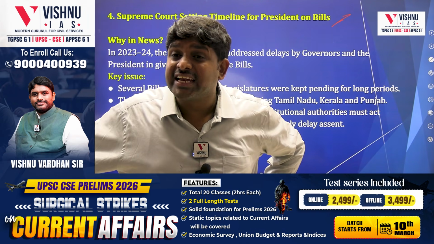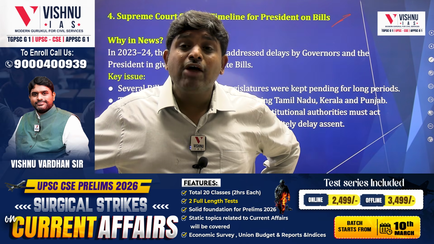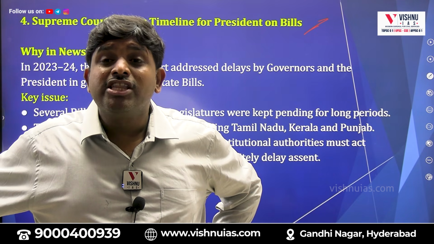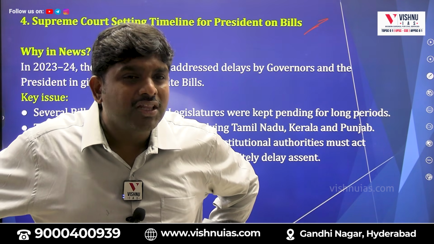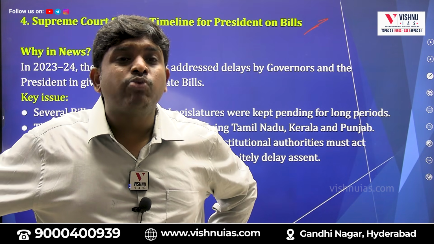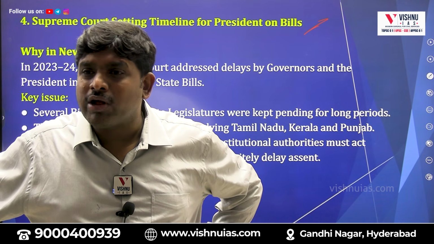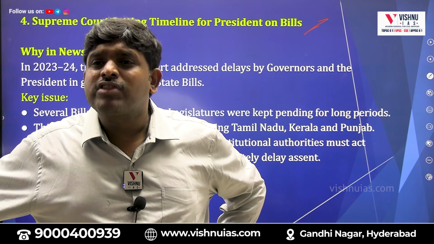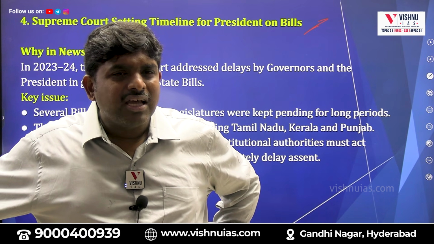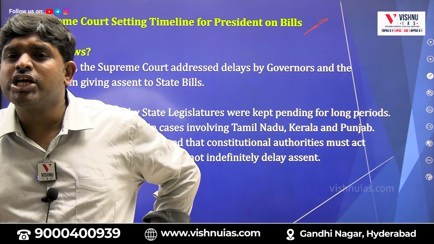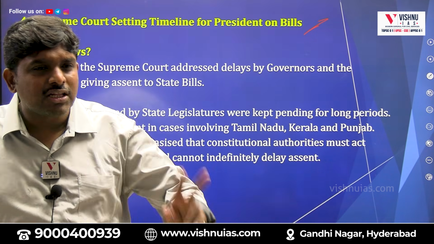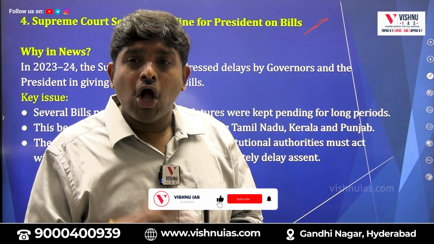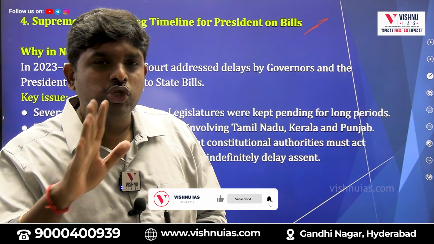The Supreme Court of India recently came and gave two timelines to decide whether to give assent or to withhold the assent. The time given is 1 month and 3 months. So the issue, as we know, is that Ravi, governor of Tamil Nadu, and the governor of Kerala, are not giving their assent to the bills passed by the state legislatures of Kerala, Tamil Nadu and West Bengal. These are the three states which have issues. So what the Supreme Court said, how much time they gave, is also important.